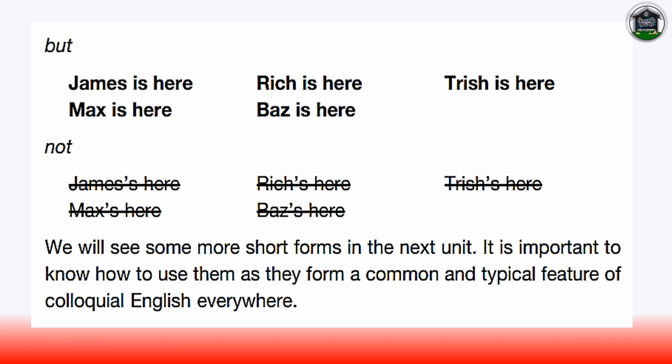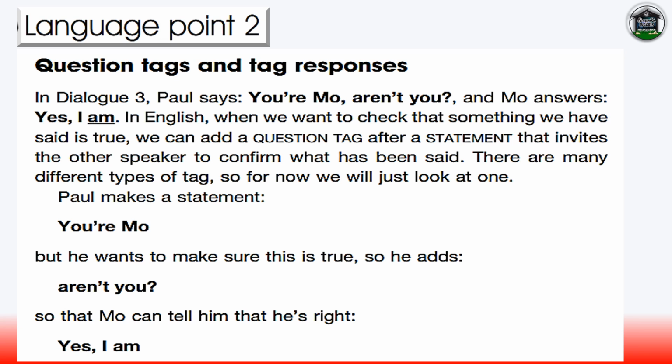We will see some more short forms in the next unit. It is important to know how to use them as they form a common and typical feature of colloquial English. Question tags and tag responses.